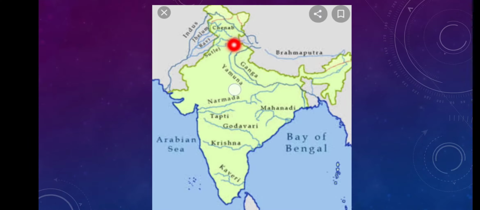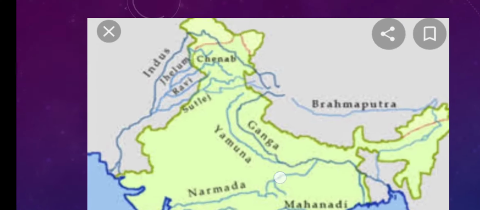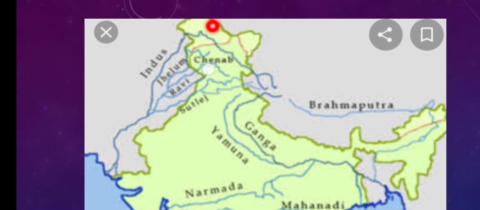This one is Bias. I have already shown it on the last slide where I showed the dams. Then this one is Ravi, then Chenab, then Jhelum. And this one is Indus. So Indus, its tributaries Jhelum, Chenab, Ravi, Bias, and Satluj. These are the tributaries you have to practice along with Indus. These tributaries are very important.